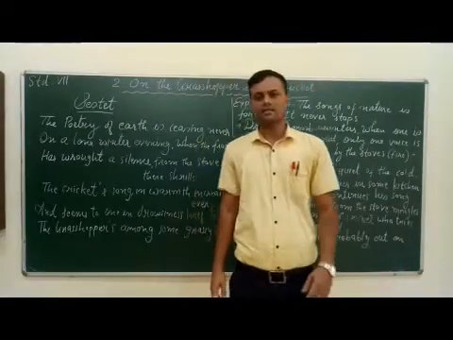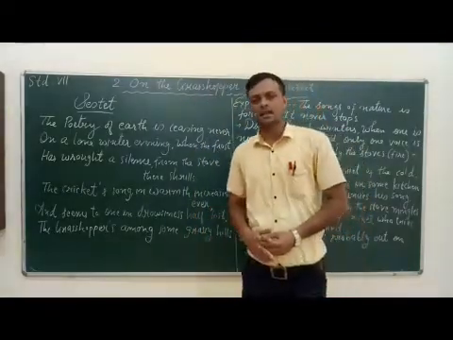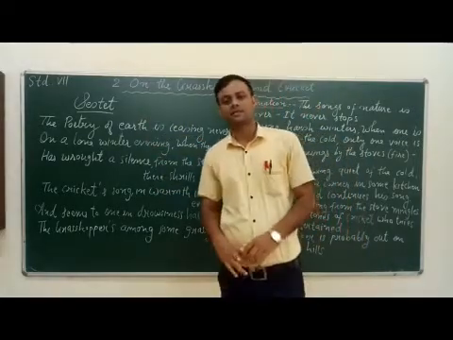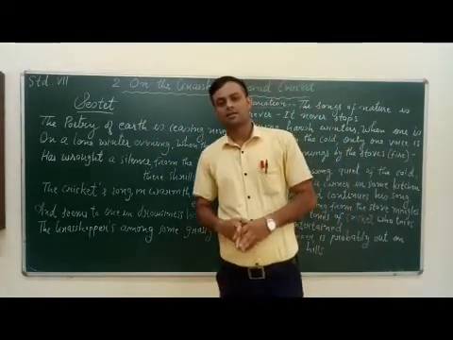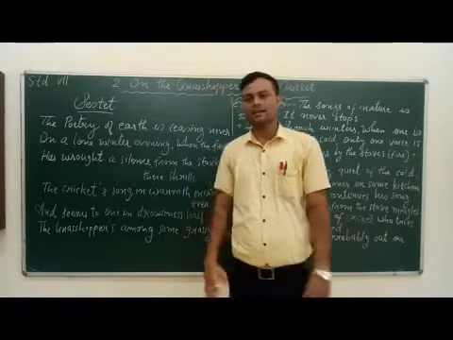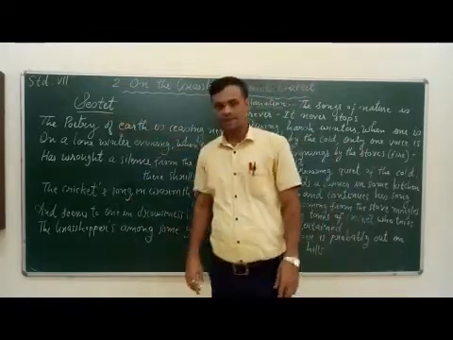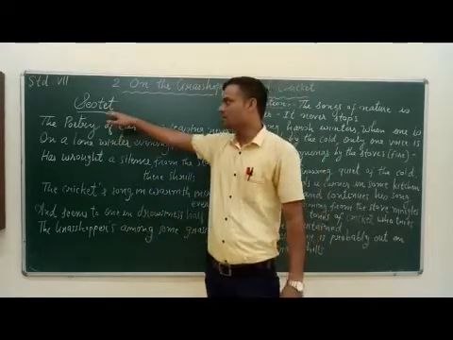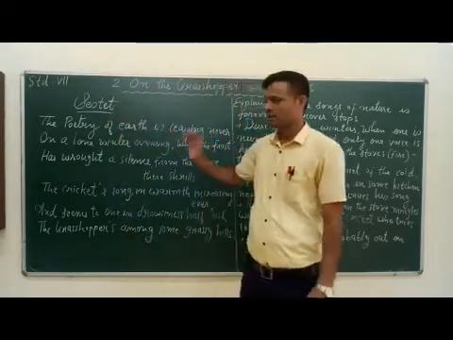Let's understand the second stanza of the poem on the grasshopper and cricket. The second stanza consists of 6 lines, and in a sonnet, the stanza which has 6 lines is called a sestet. 8 lines is called an octave, and 6 lines is known as a sestet.